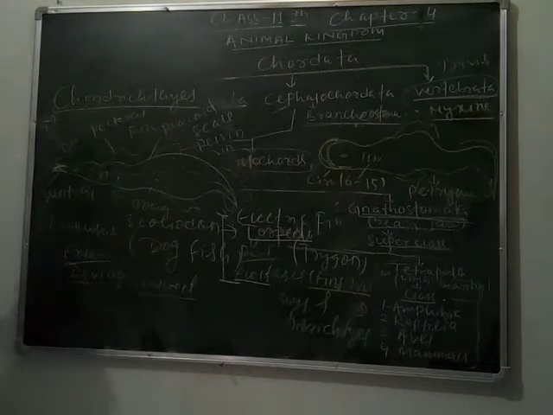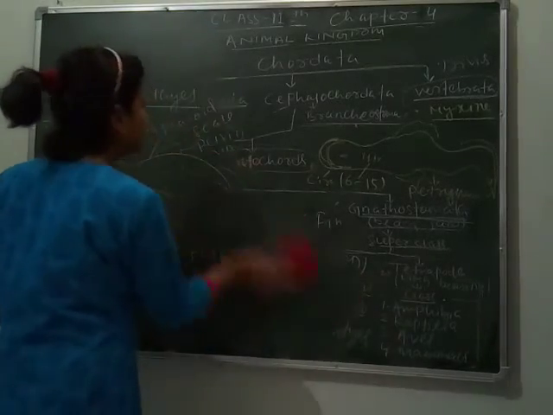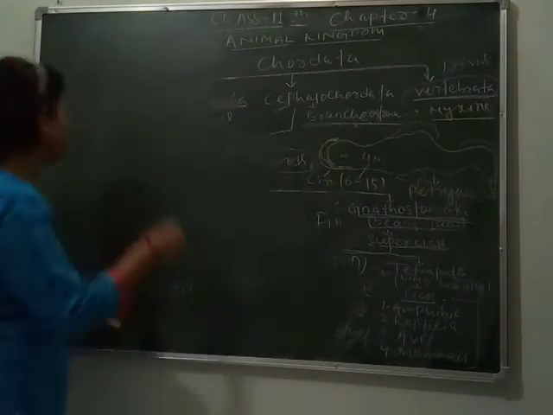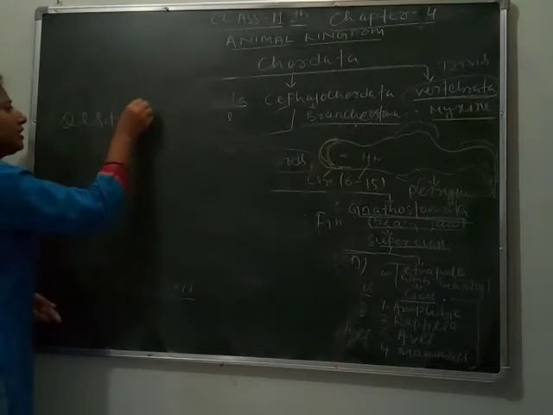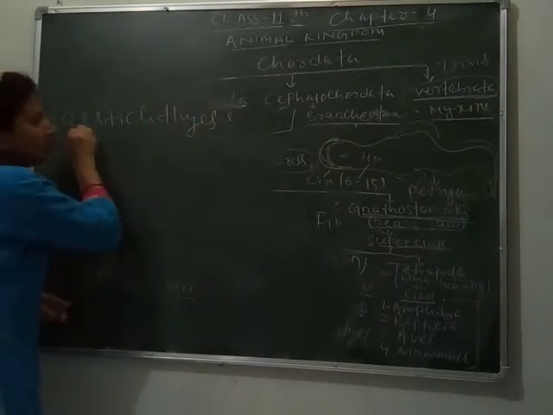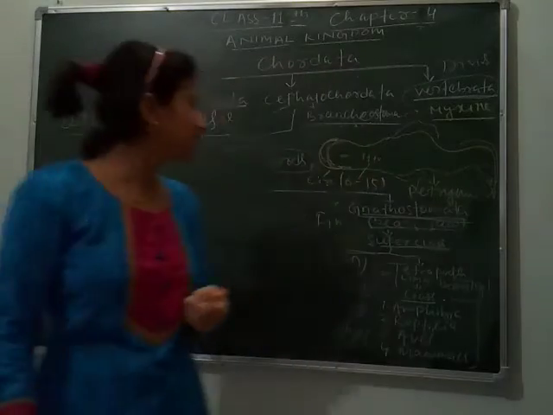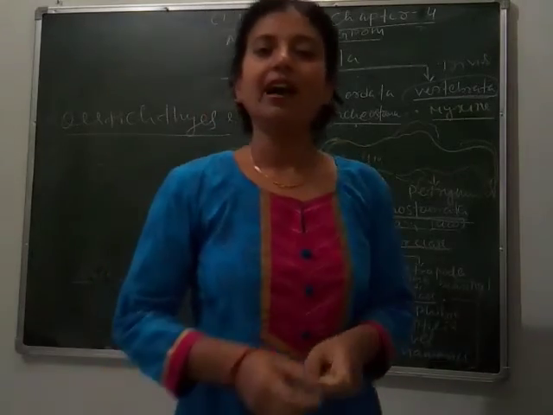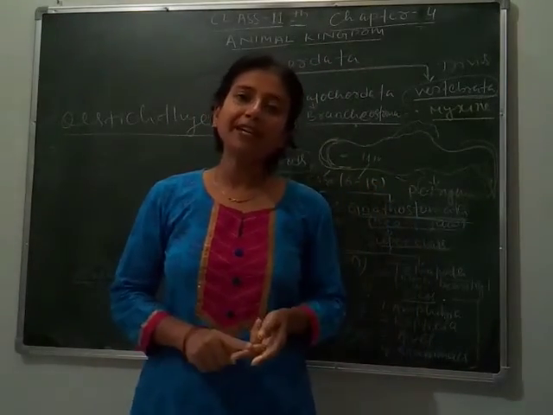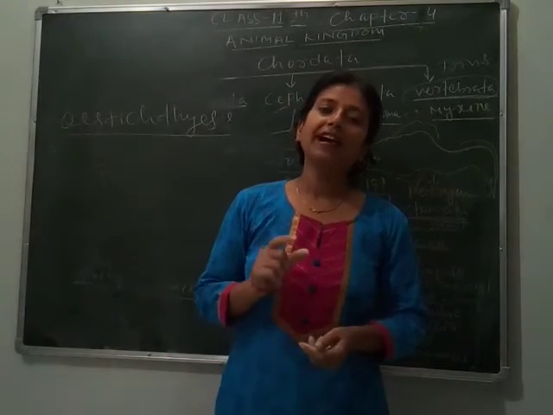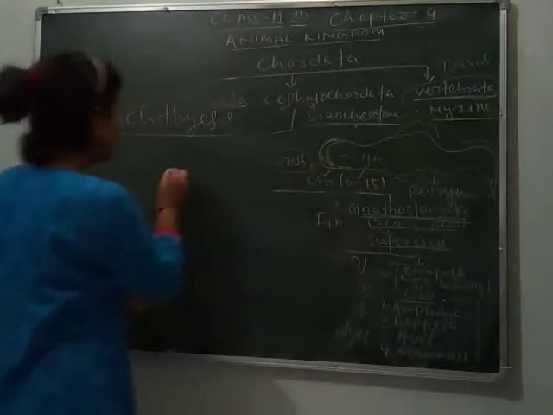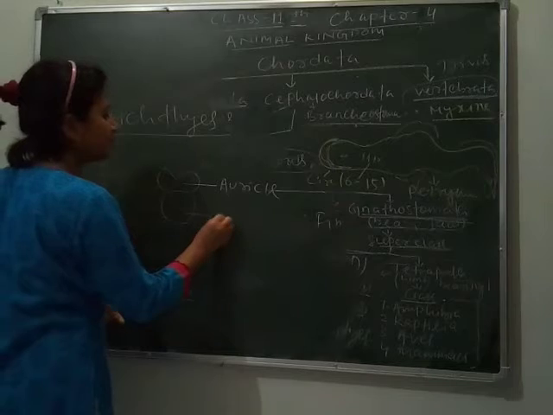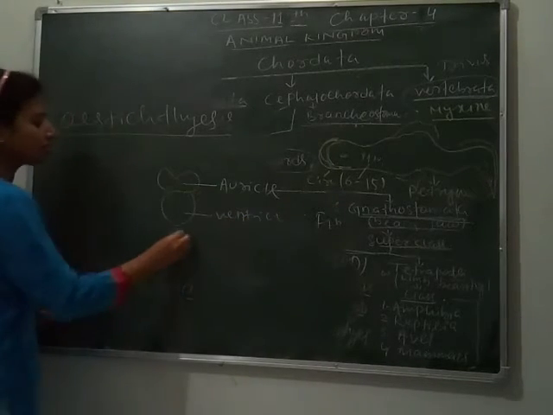Next is osteichthyes. So let's understand about osteichthyes. The species of osteichthyes are much more developed than the species of chondrichthyes. How? First, their mouth is present ventrally. They have a closed circulatory system. They may live in marine water and fresh water. Their heart is two-chambered, one auricle and one ventricle. This is the heart, this is the auricle, or we can say atrium, and this is the ventricle. Closed circulation.